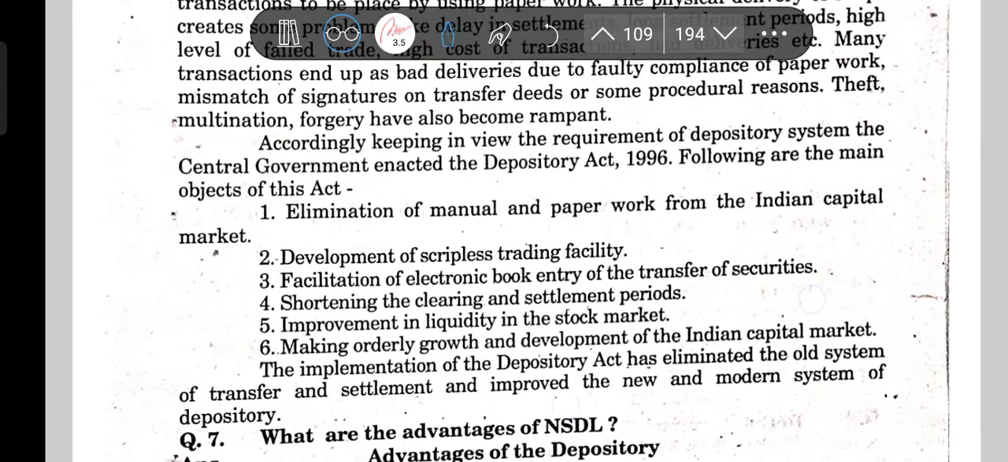Objectives: we have seen that manual paperwork is gone, scriptless trading facility is there, facilitation of electronic book entry of transfer, shortening of the clearing and settlement period, improvement in liquidity of the stock market, and orderly growth and development of the Indian capital market. Of course, orderly growth will be there because the transactions will be smooth. Investors will come, FDI will come, more and more people will participate, and the government can raise money and invest it.